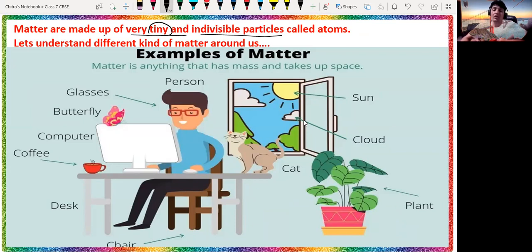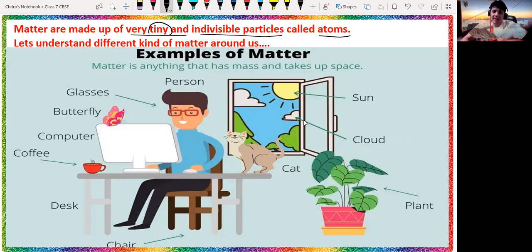Indivisible means you cannot divide those particles further, and these particles are called atoms. So can we say that matter is made up of tiny particles called atoms? Yes, atoms are indivisible tiny particles that combine together to form matter.